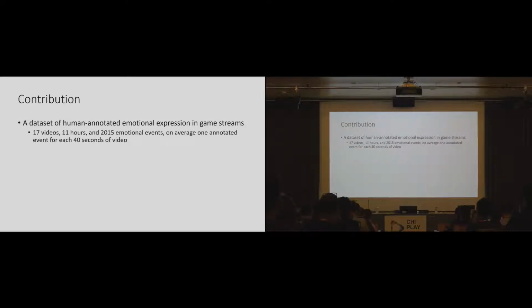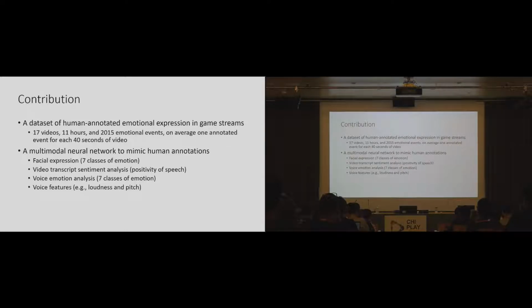We have presented a new data set of emotional events in game streams, which contains 17 videos, around 2,000 emotional events. We also present a multimodal neural network for detecting these emotional events automatically, which uses facial expression recognition, speech sentiment analysis, audio emotion analysis, and also audio features like loudness and pitch.